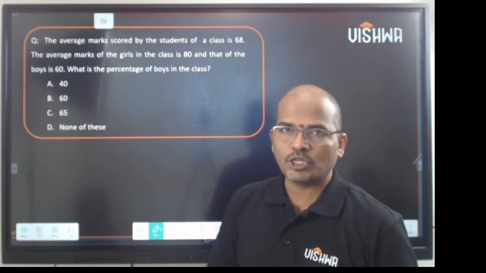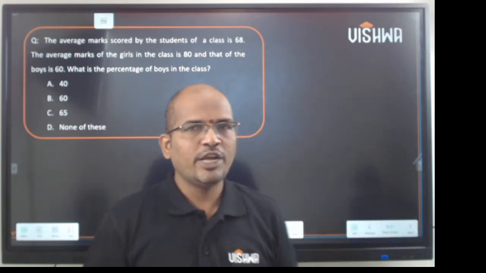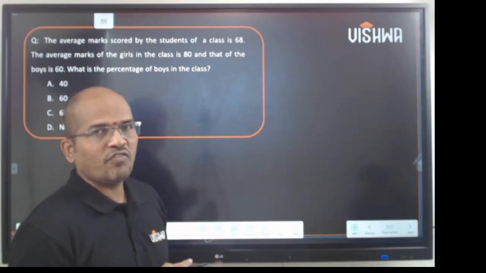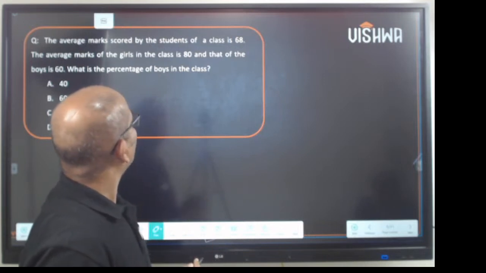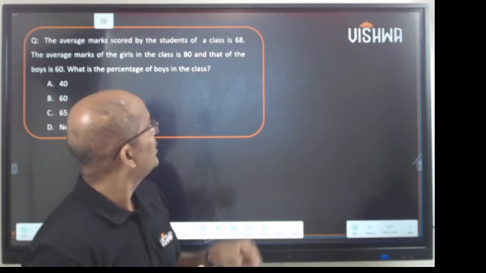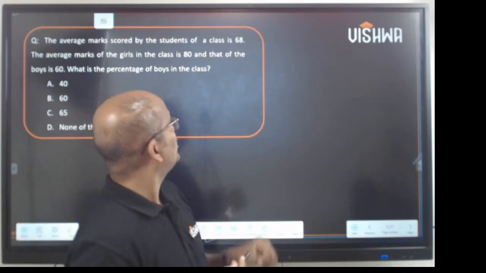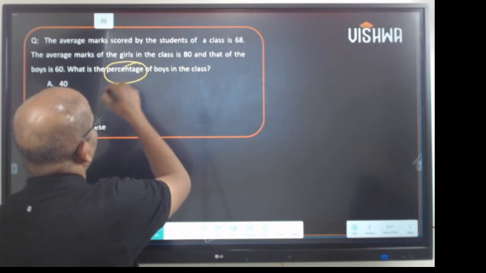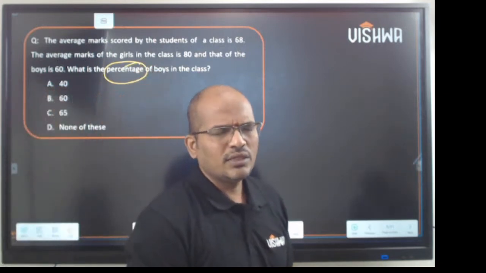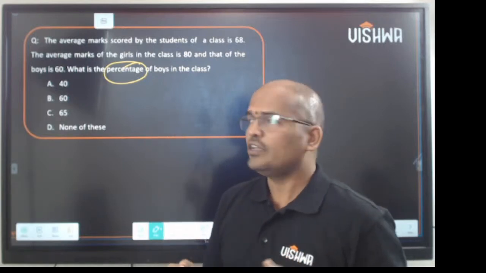The average marks scored by the students of a class is 68. In that class, the average marks of girls is 80 and that of the boys is 60. Now, what is the percentage of the boys in the class? So this is one good question on percentage. There are many ways of doing it, but I'll stick with a method where you'll find it easy.